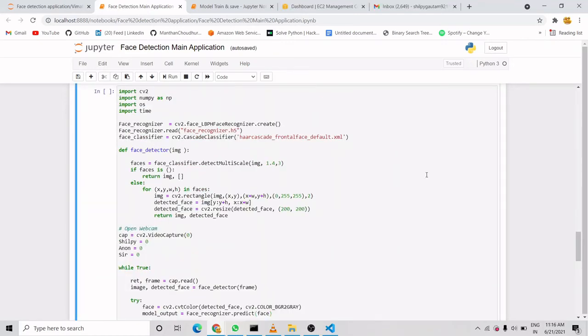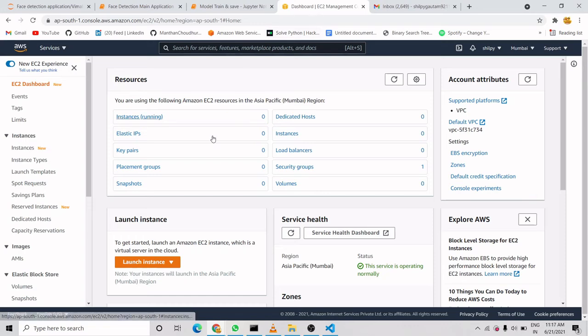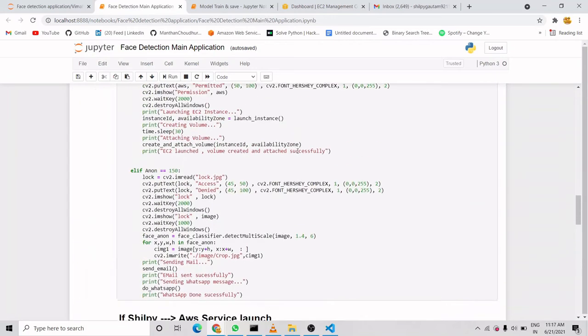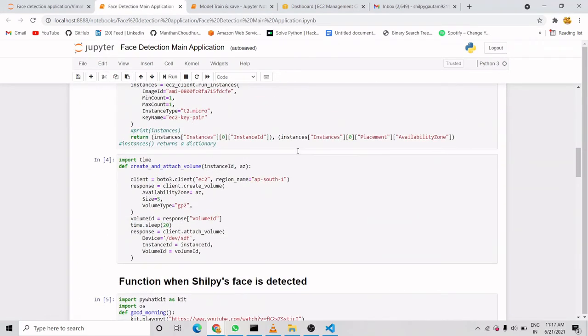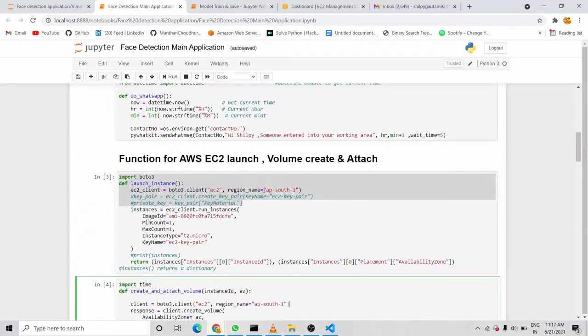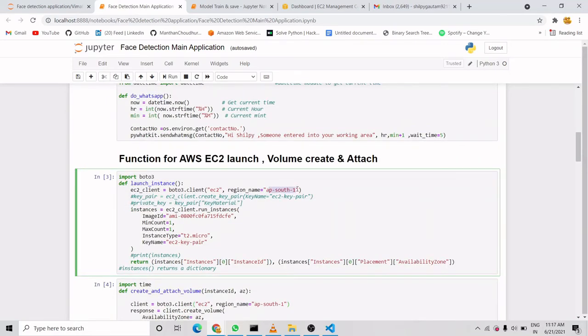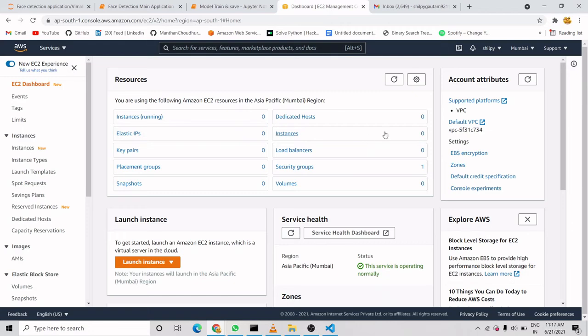Before running that code again for Vimal sir's face detection, let me show that I don't have any resource in this region, that is Mumbai region, AP South 1A. Here in our code we have already mentioned that we want to launch the instance in AP South 1 and we want to create the volume in AP South 1. So here we can see that we don't have any resource in this region.